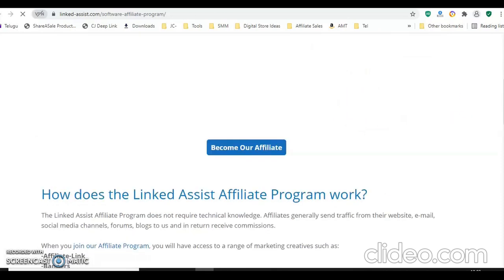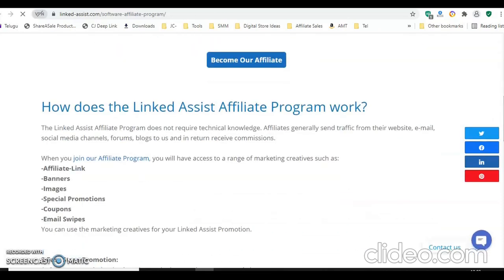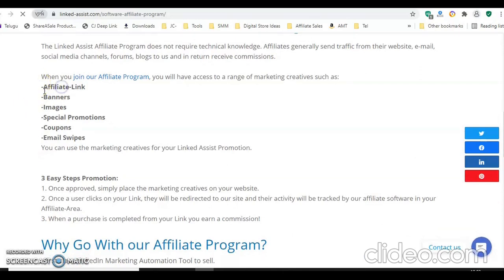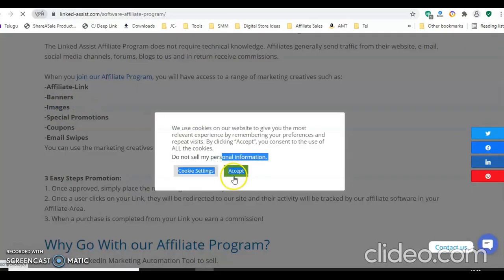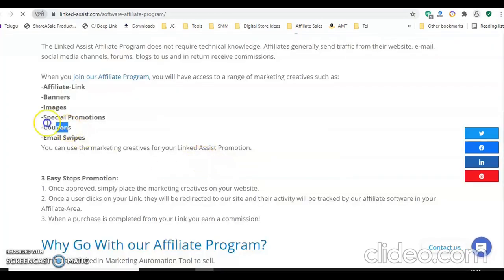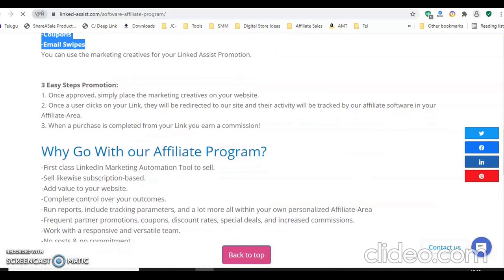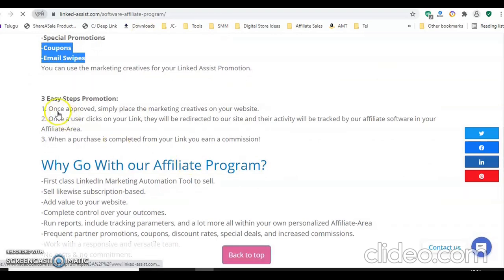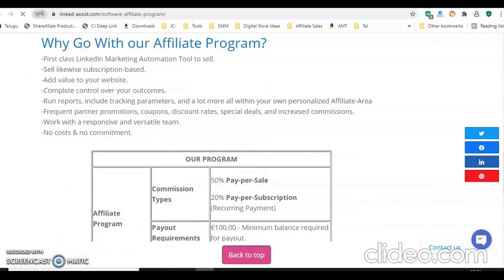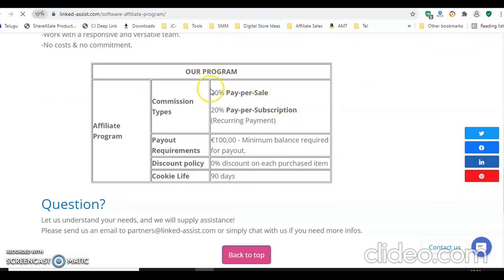See what all you will get: email swipes, links, banners, images, special promotions, and coupons. If you already have an email list, you can send bulk emails using these email swipes. These are all the options you have to promote this product. Everything is pretty simple, and you are going to get 50% of the sale for each product.